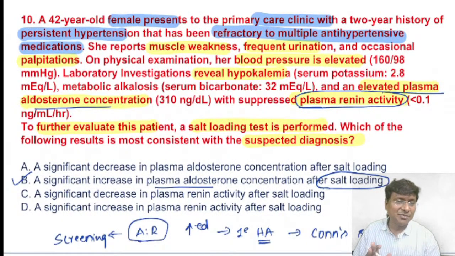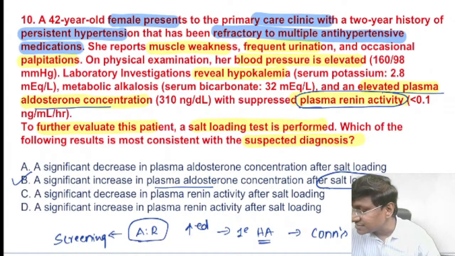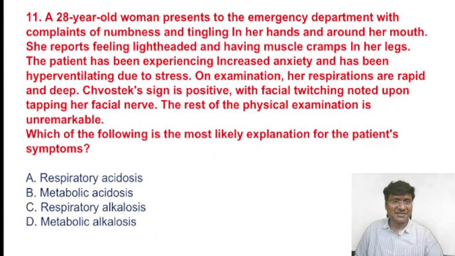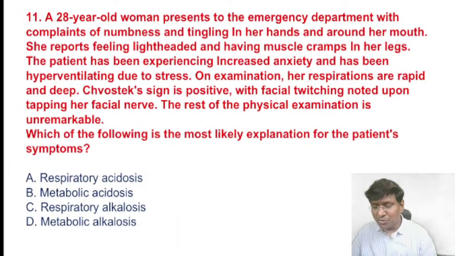And you need to know the very important differential diagnosis for Conn syndrome, which is Liddle syndrome. Liddle syndrome is a very, very important differential diagnosis. And what exactly is Liddle syndrome? It is a scenario where there is gain of function of the ENaC channels. And in case of Liddle syndrome, the drug that we give is amiloride. Right. Now we'll move on to the next important clinical scenario.